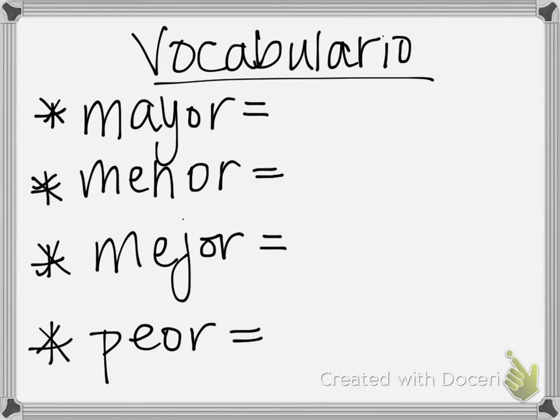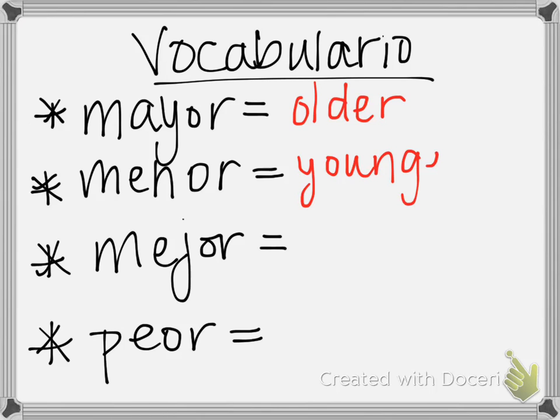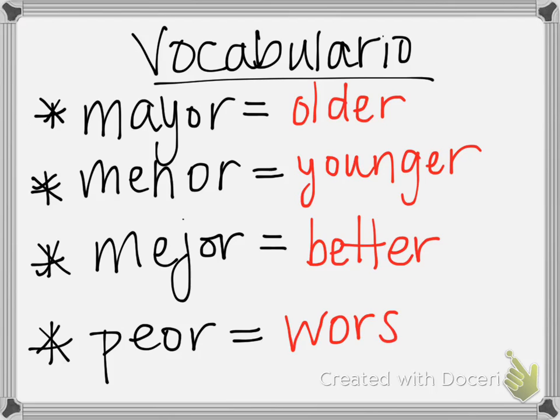Okay, these ones on the right actually have a star by them because I consider these irregular ones. Okay, we have mayor, which is older, menor, younger, mejor, better, and peor, worse. Okay, so these are used to make comparisons.